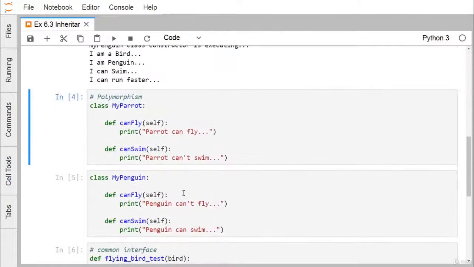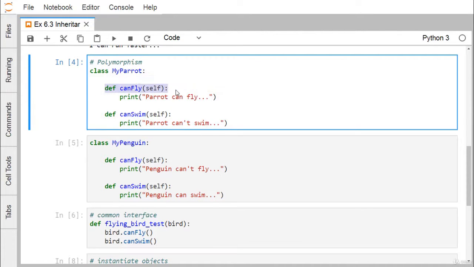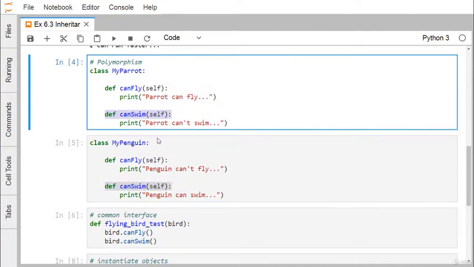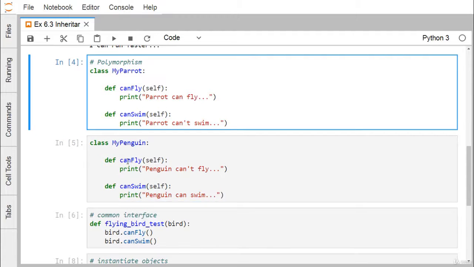So let us go for another example here. We have one class, MyParrot, with canFly and canSwim. Obviously a parrot can fly, but a parrot cannot swim, so parrot can't swim. I'm having another class, MyPenguin, which has two methods with the same prototype. You can easily find def canFly(self) and def canSwim(self). So you see we have the same prototype defined here also.